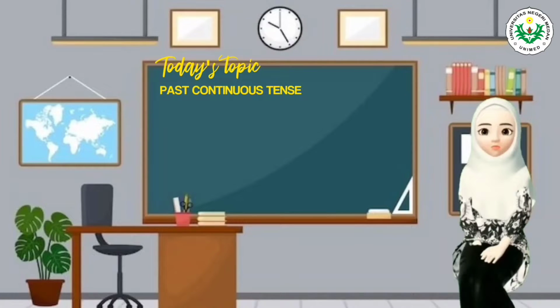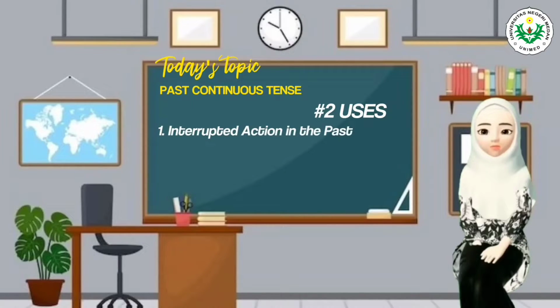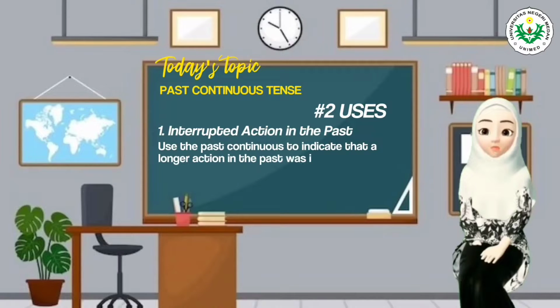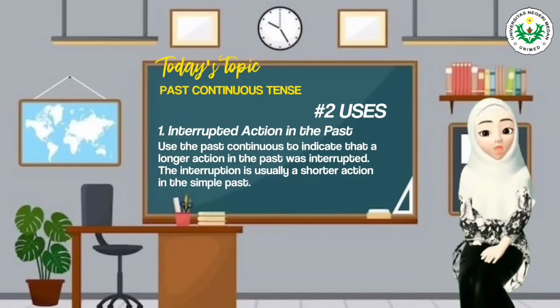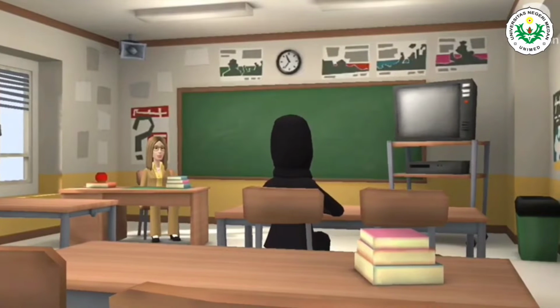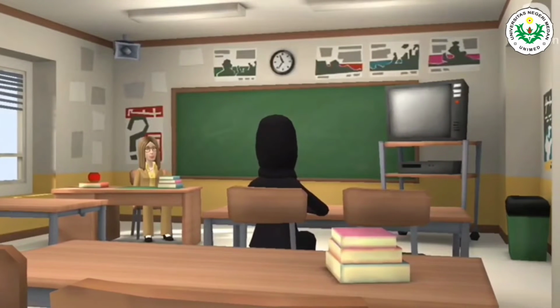Okay, now let's continue our lesson for today. The number 2 is past continuous uses. The first use is interrupted actions in the past. Use the past continuous to indicate that a longer action in the past was interrupted. The interruption is usually a shorter action in the simple past. Remember, this can be a real interruption or just an interruption in time.